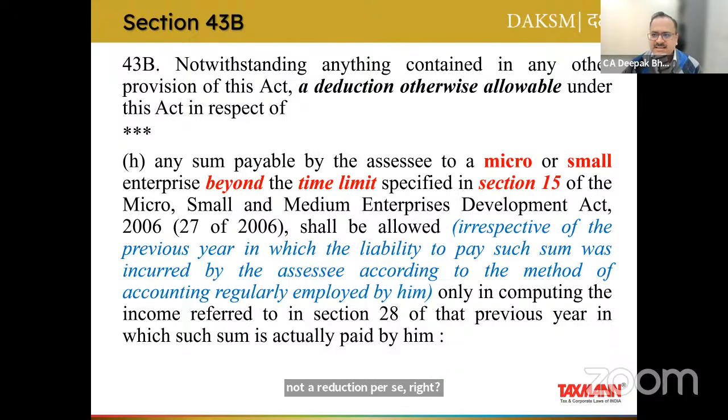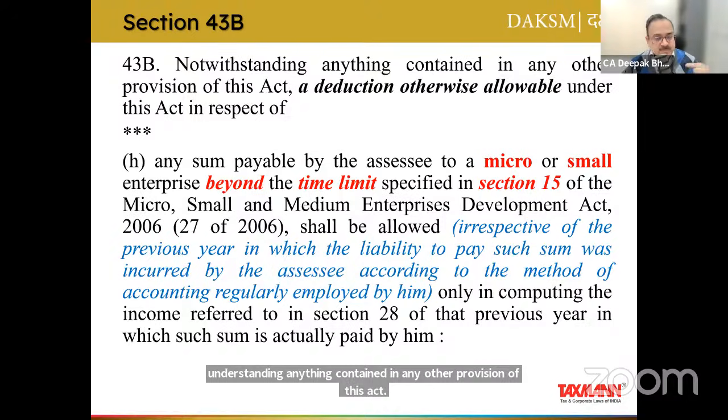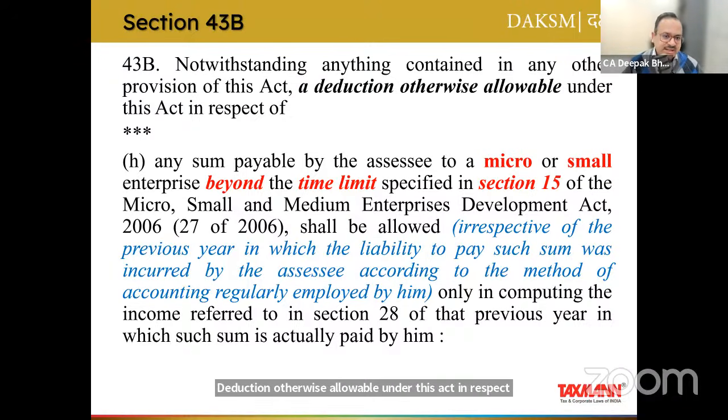So notwithstanding anything contained in any other provision of this Act, a deduction otherwise allowable under this Act in respect of, now coming to Clause H, a sum payable by the assessee. And who is the assessee we are talking about? We are talking about the buyer assessee, right? Payable by the assessee to a micro or small enterprise. If we look at the MSME Act, it not only deals with micro, it also deals with small as well as medium suppliers.